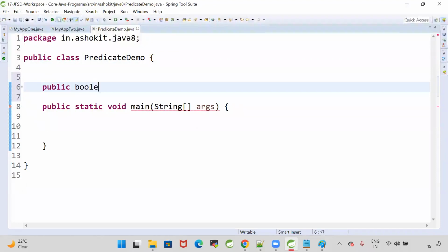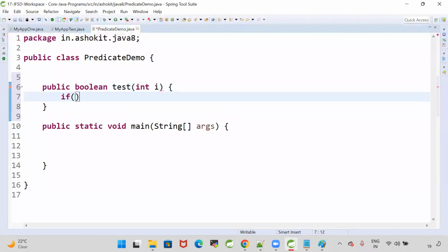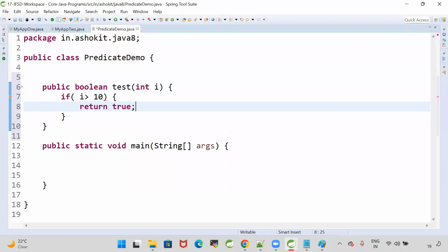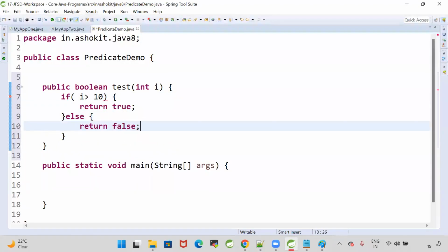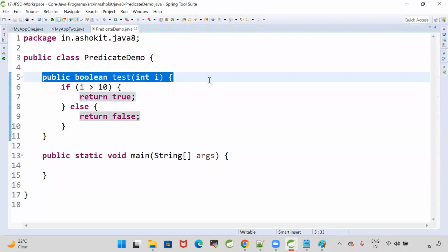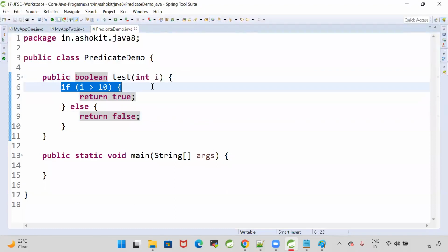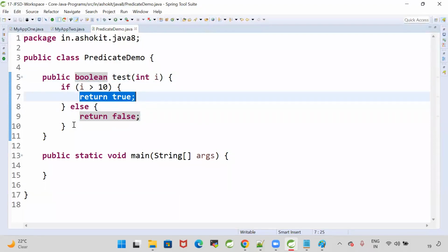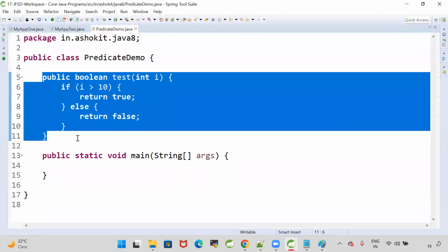Public boolean test, passing Integer i as a parameter. If i is greater than 10, it will return true, else it will return false.